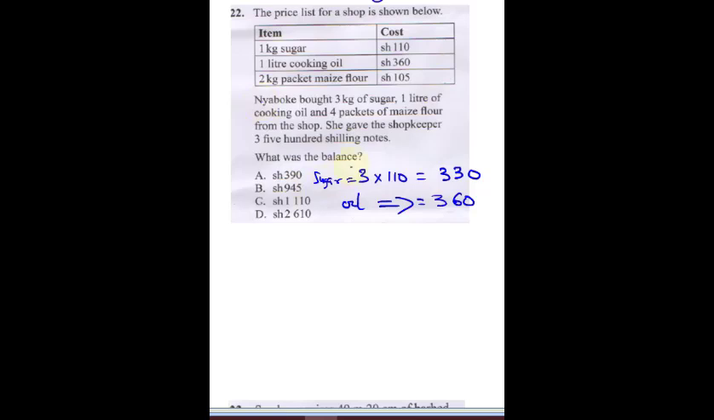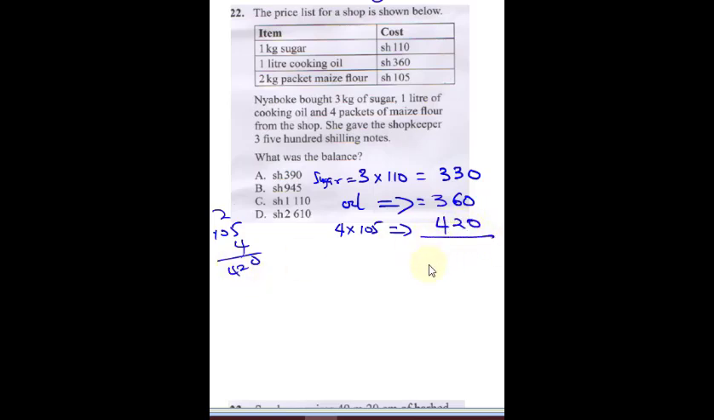Okay, so then the last one is 4 packets of maize flour. So that means this will be 4 times 105. Now recall that the 2 kg packet of the maize flour is 105. So 4 packets, it's 4 times this. So 105 multiplied by 4. That will be 0 carried to this will be 2. 4 times 1, it's 4. So that will give us 420.